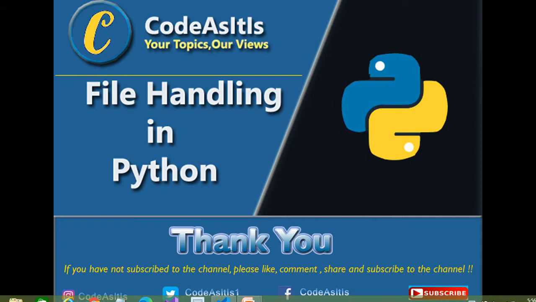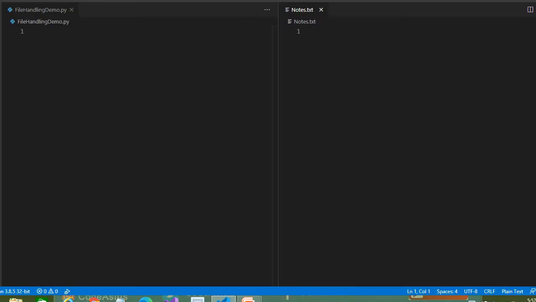So in Python, there are two kinds of file. One is a text-based file and another one is a binary file. When we have a simple file which contains strings, numbers, etc., that's known as a text-based file. And when we have an image, video, or audio, that is considered a binary file. When Python reads a text-based file, it returns a string. But when it reads a binary file, it will give you the result in bytecode. Let's start and do one example where we can clarify all the doubts.